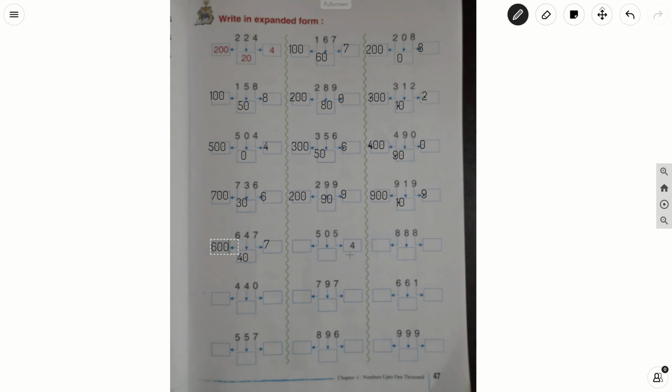In 505, what is there in the ones place here, children? 5. Write 5 here.